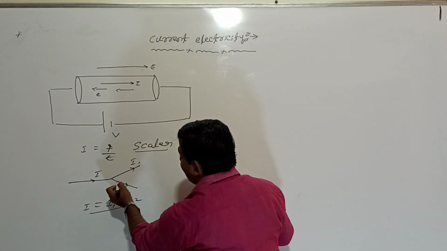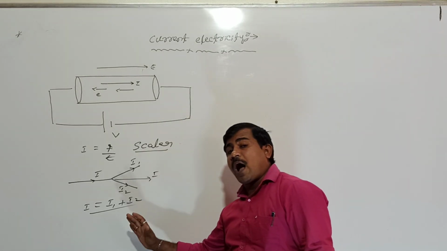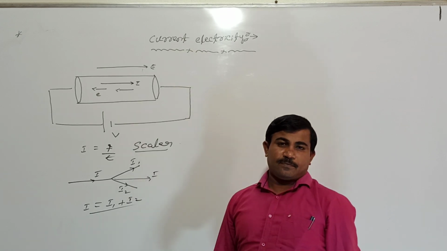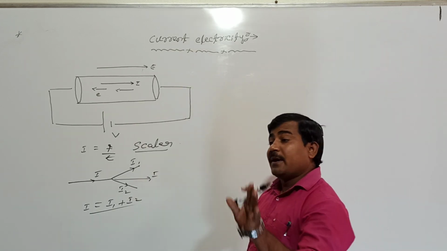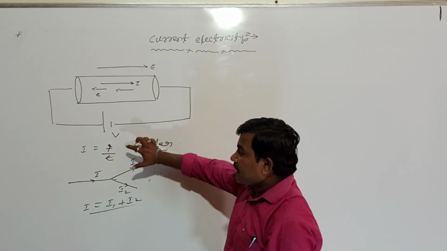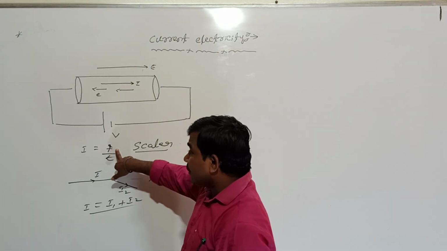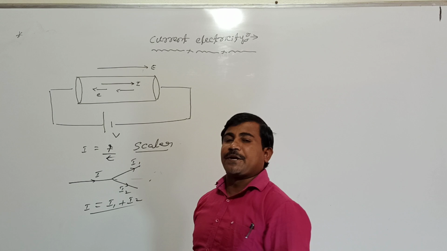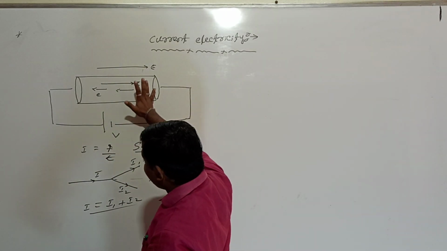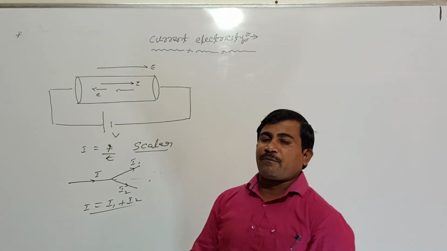If it were a vector, with I1 on this side, this must be the resultant. What is the resultant value? I equals the square root of I1 squared plus I2 squared plus 2 I1 I2 cos theta, according to the laws of vectors. But current is not added according to the laws of vectors, because charge is a scalar quantity. If charge is a scalar quantity, definitely electric current is also a scalar quantity. Electric current has both magnitude and direction, even so it is a scalar quantity because it does not obey the laws of vectors.